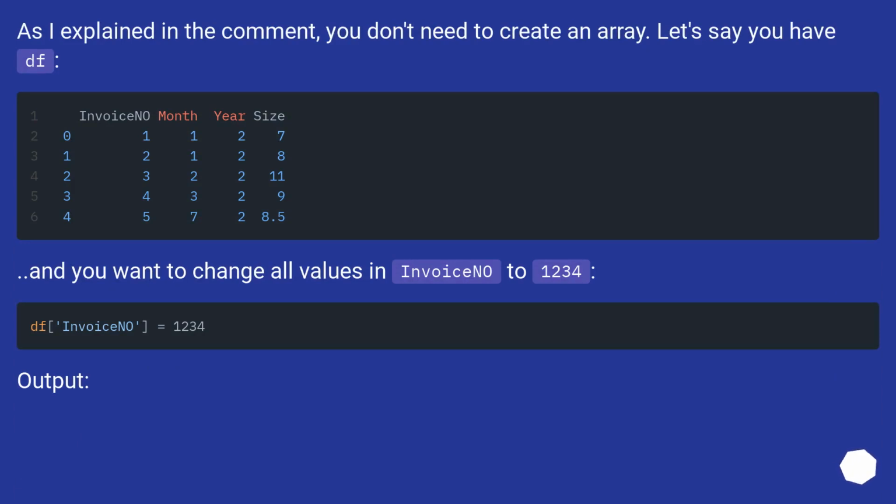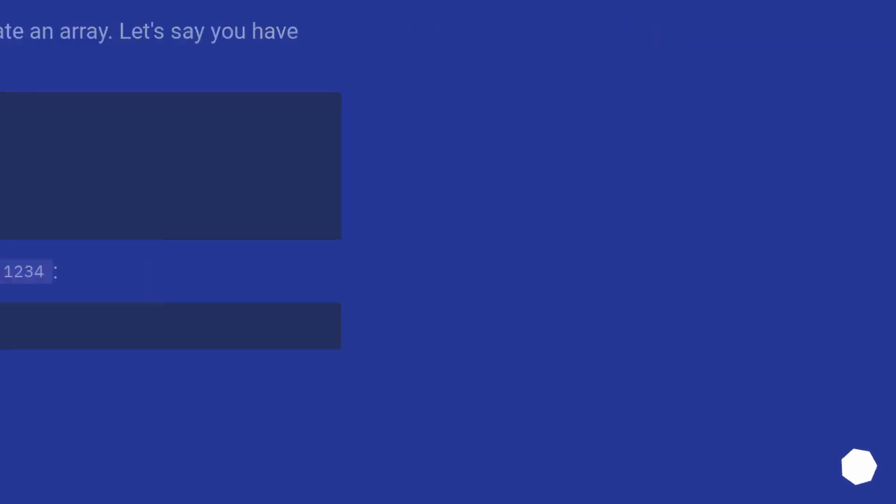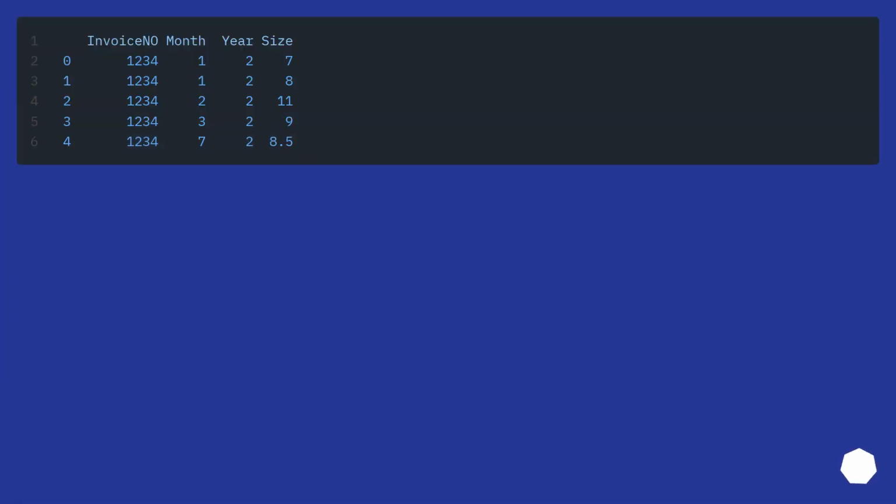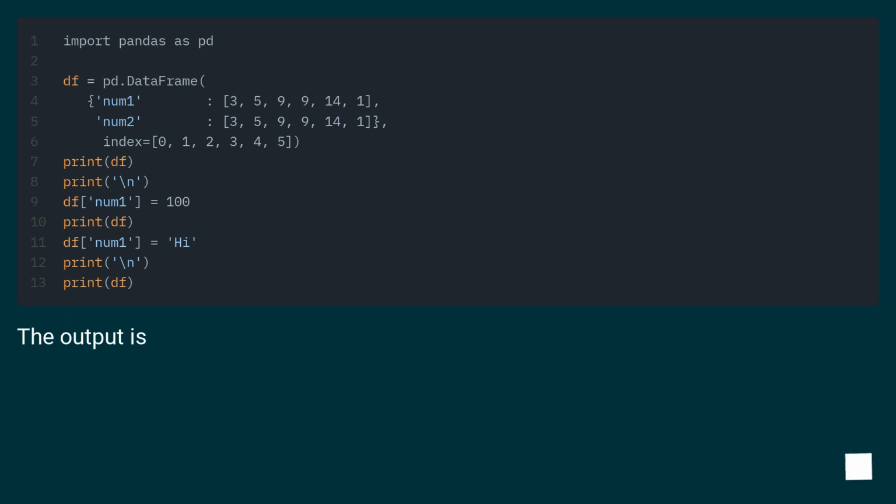As I explained in the comment, you don't need to create an array. Let's say you have df, and you want to change all values in Invoicino to 1234. Output. The output is